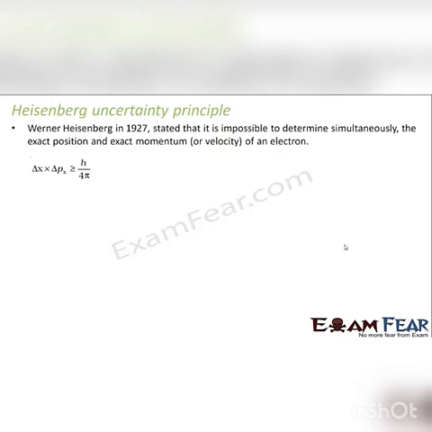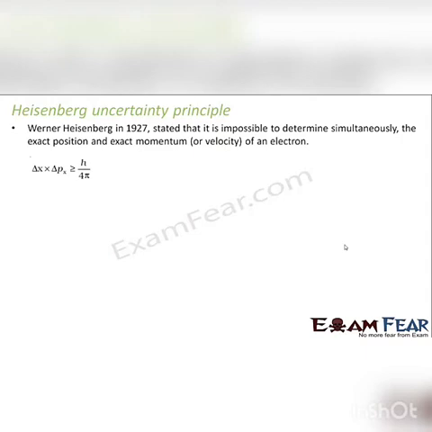And vice versa is also true. If you know the exact position of the object at a given instant of time, you cannot evaluate the exact velocity of that object. So position and momentum are two things which cannot be determined at the same time with complete accuracy.